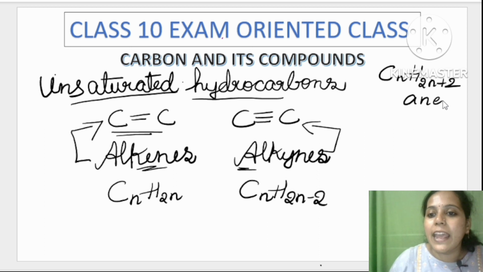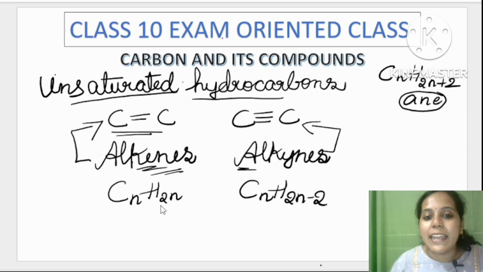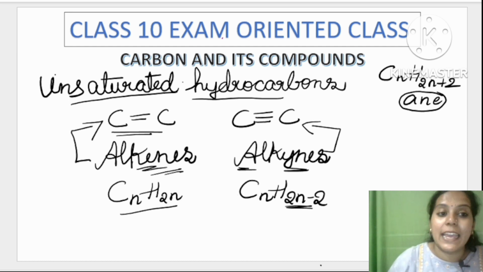Ane ಅಂತ ಬಂದಾಗ the formula will be 2n plus 2. Okay. Then remember ene, ene. Ene ಅಂತ ಬಂದಾಗ it is CnH2n. Yne, yne ಅಂತ ಬಂದಾಗ it is 2n minus 2. Okay. Very simple. So and exam ಅಲ್ಲಿ ನೆನಪಿಟ್ಕೊಳ್ಳಿ, instead of writing e ಬರೆಯೋ ಬದಲು ನೀವು y ಬರೆಯೋದಾಗ್ಲಿ ಅಥವಾ a ಬರೆಯೋದಾಗ್ಲಿ.